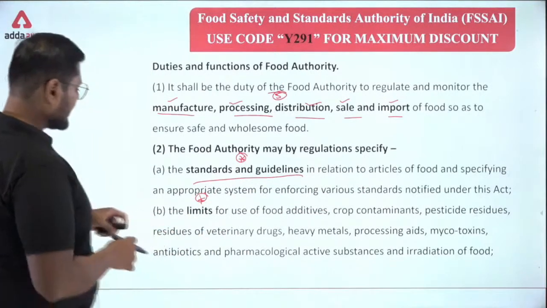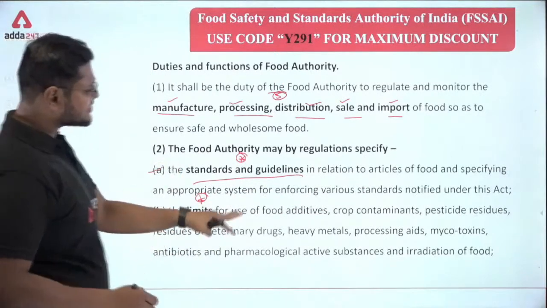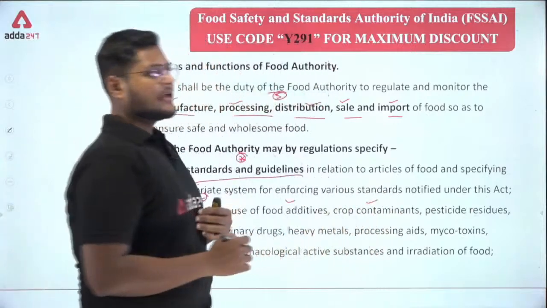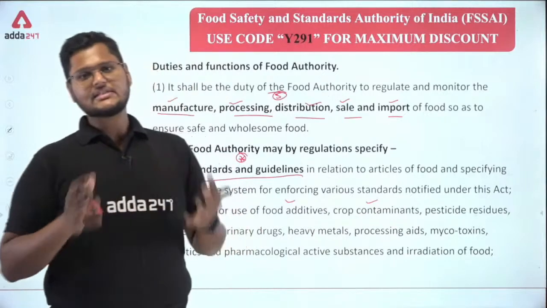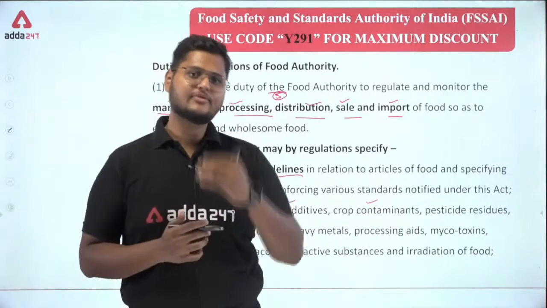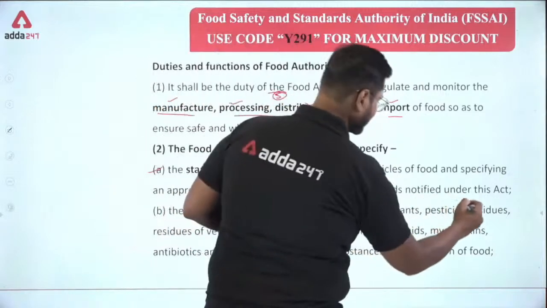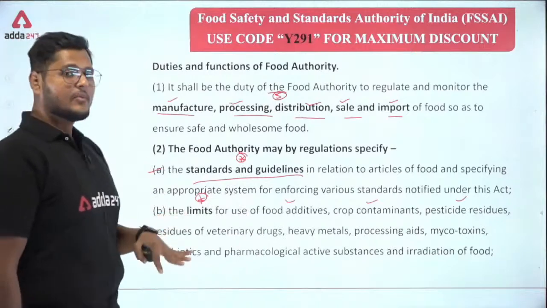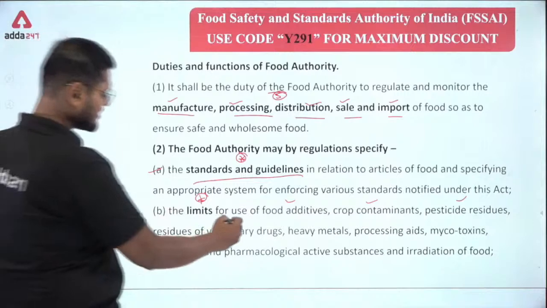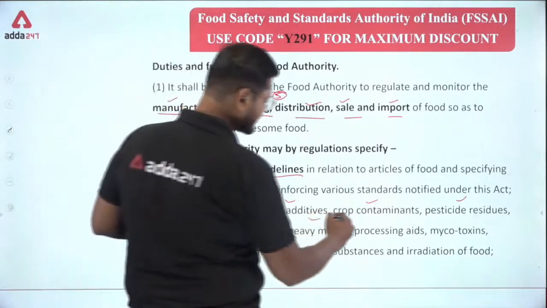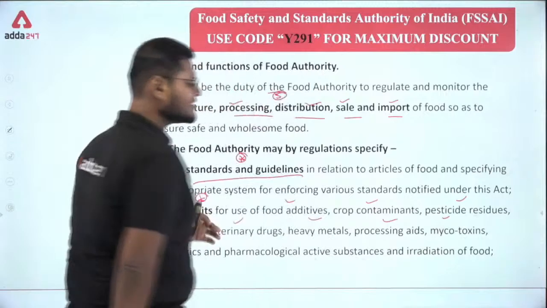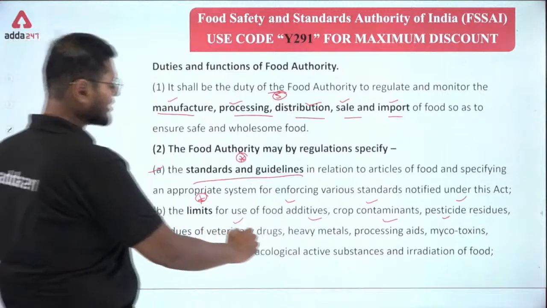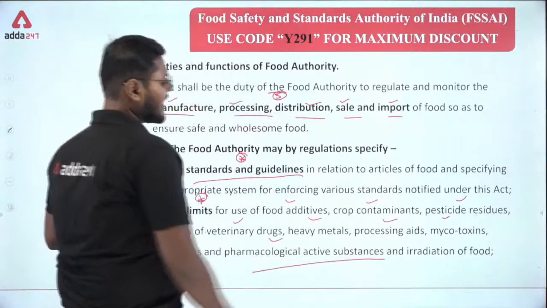This one was about the standards. Next one, the limits for use of food additives. Next, crop contaminants, for example all the pesticides, fertilizers, all the chemicals that are used by a farmer. Next, pesticide residues, then residues of veterinary drugs, then heavy metals, processing aids, mycotoxins, which are certain types of toxins released by different fungi, antibiotics and pharmacological active substances, and irradiation of food.